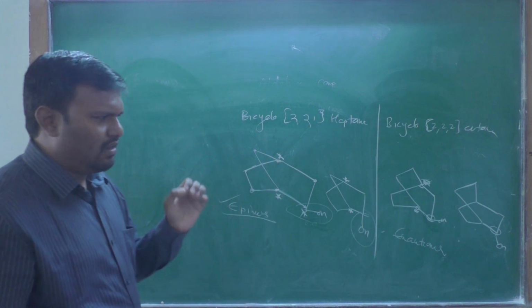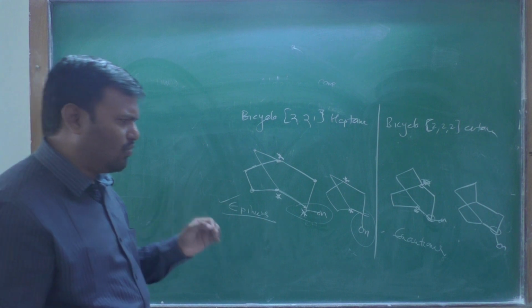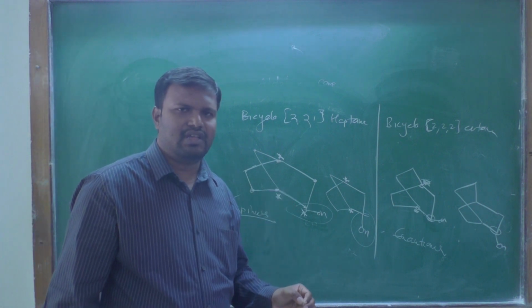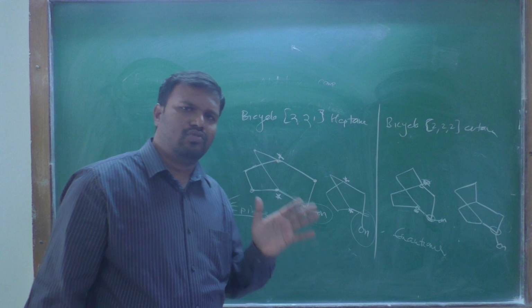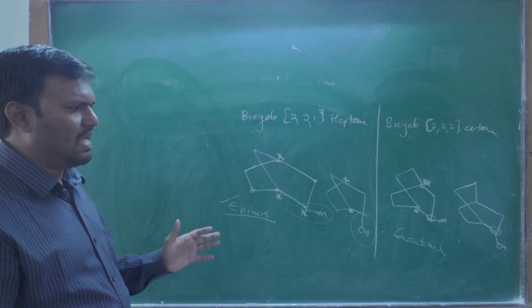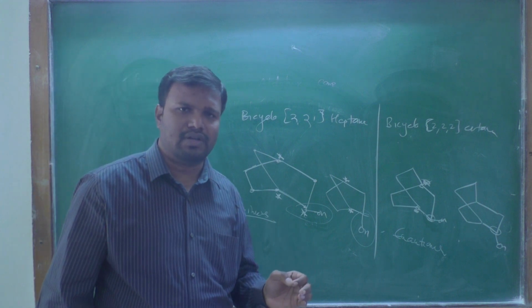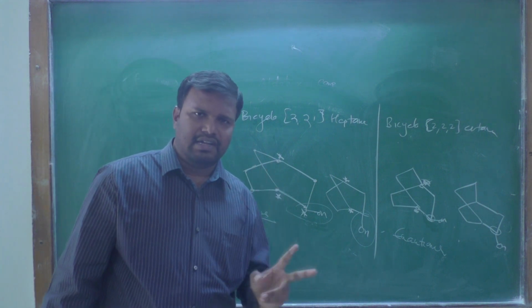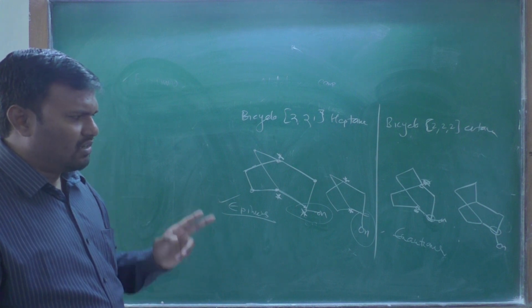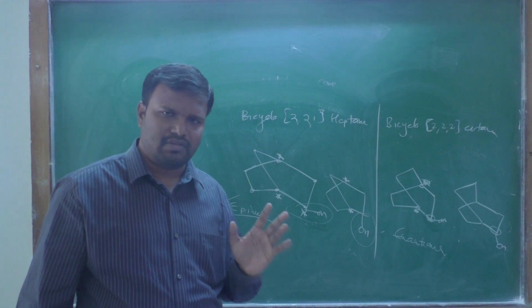Remember that when a compound has only one chiral center, it definitely shows enantiomers, not diastereoisomers. Remember that. For diastereoisomers, you require at least two chiral centers, at least two stereocenters.